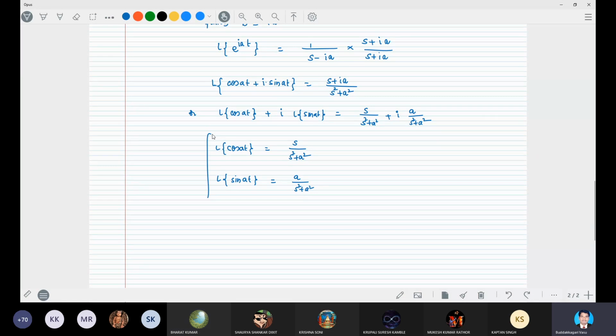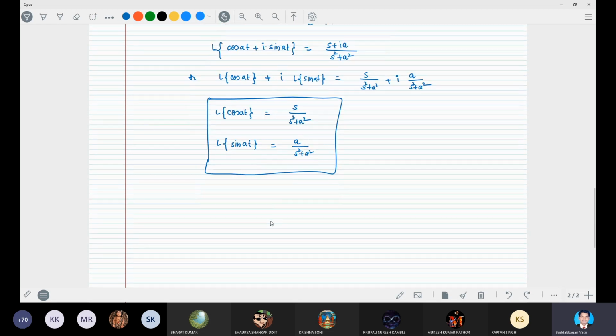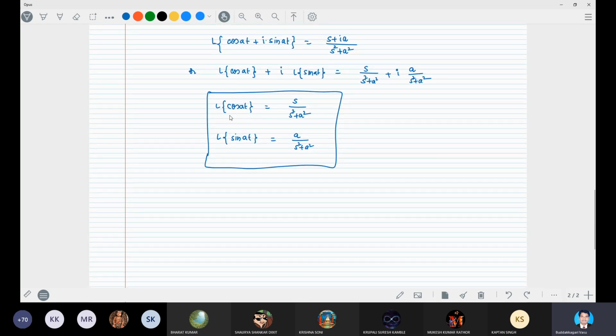Remember, these are very important, which we will be using very regularly. Laplace transform of cos at is equal to s by s square plus a square. Laplace transform of sin at is equal to a by s square plus a square. Don't confuse: if cos comes, the numerator will be s; for sin at, the numerator is a.